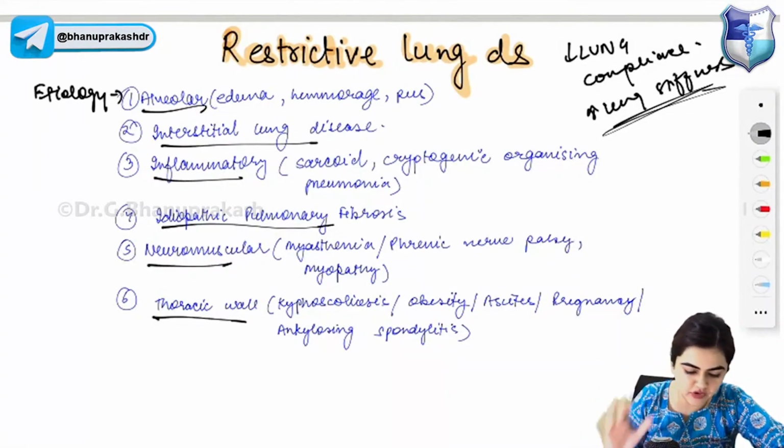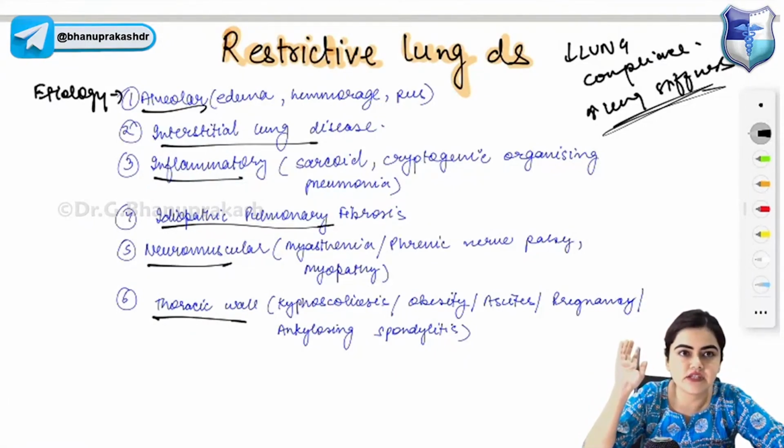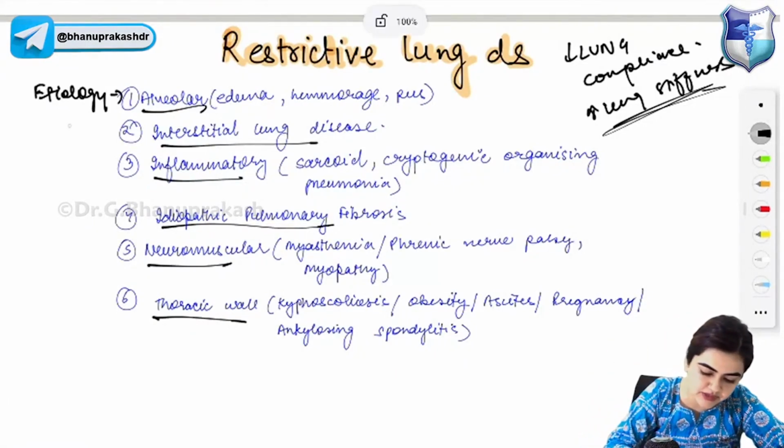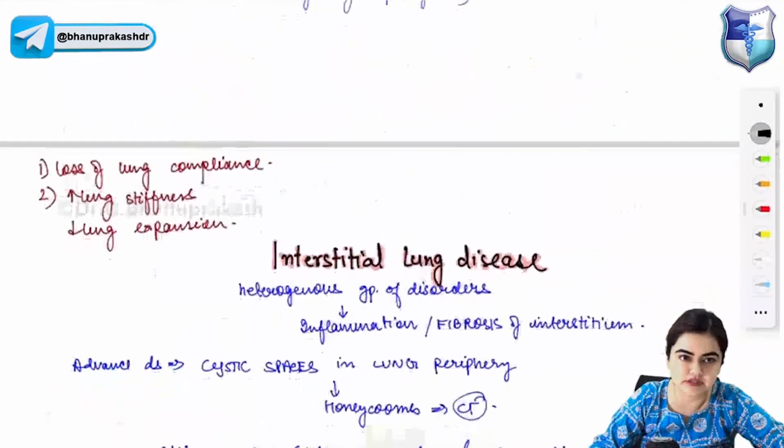The etiology I have already discussed with you. What are the different causes of restrictive lung diseases? The different causes can be remembered by the mnemonic AINT. That is alveolar causes like edema, hemorrhage, pus; interstitial; inflammatory, idiopathic pulmonary fibrosis; neuromuscular causes; and thoracic wall causes. These are the different causes of restrictive lung diseases.